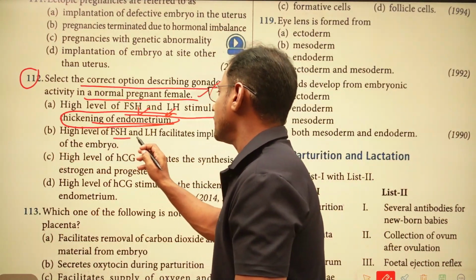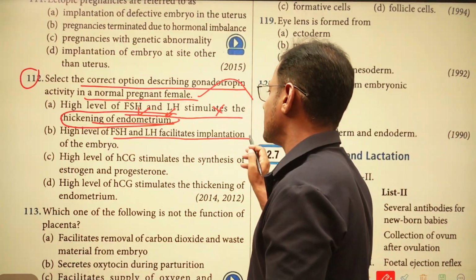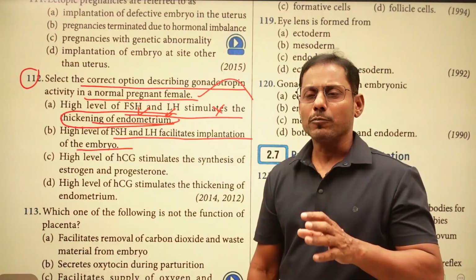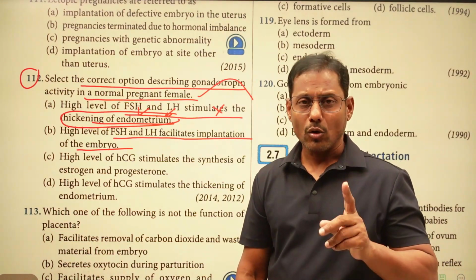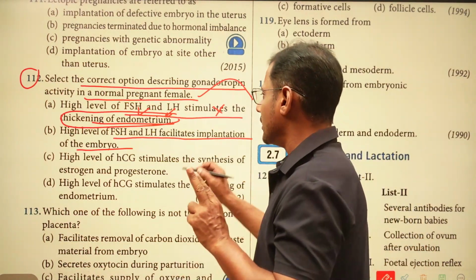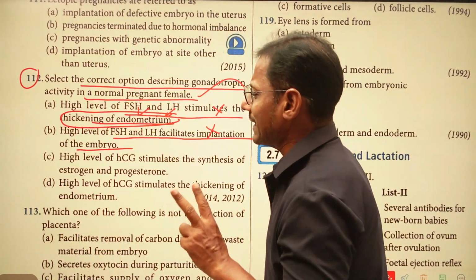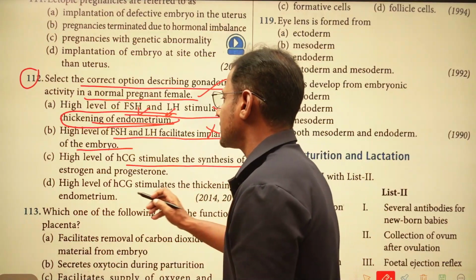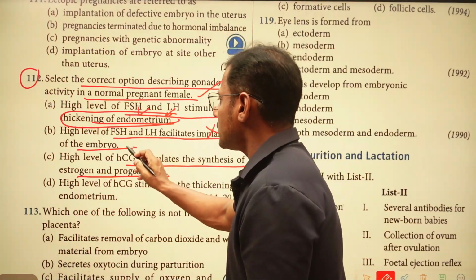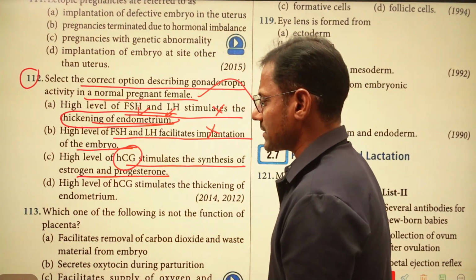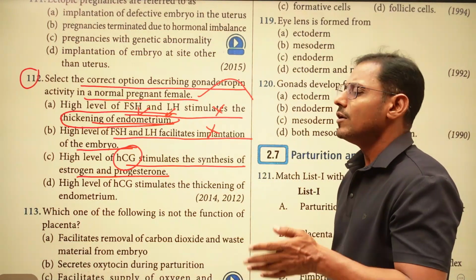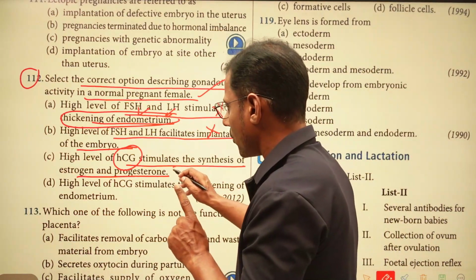High level of follicle stimulating hormone, luteinizing hormone facilitate implantation of the embryo. Even in implantation of the embryo, the progesterone plays a vital role, but not follicle stimulating hormone and luteinizing hormone. This is also not the correct option, right? High level of HCG stimulate the synthesis of estrogen and progesterone. Now this particular HCG, which is released by the placenta, is going to stimulate the synthesis of estrogen and progesterone from the placenta. This is the right option.